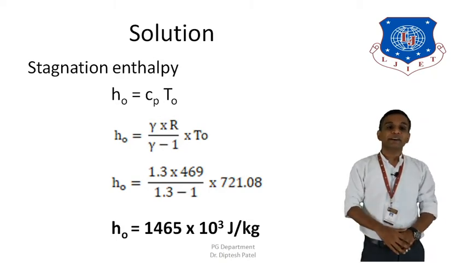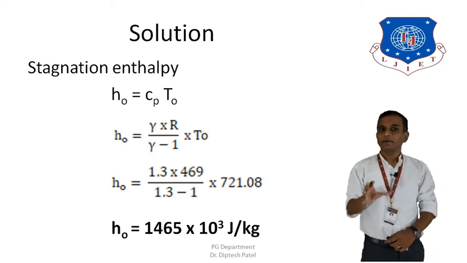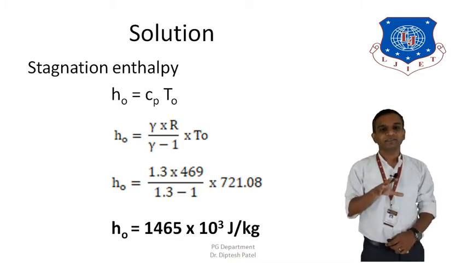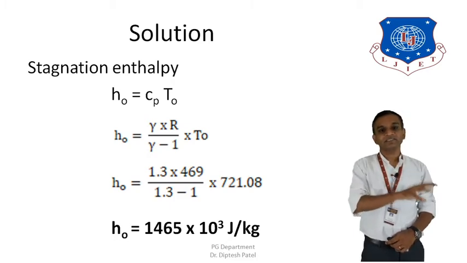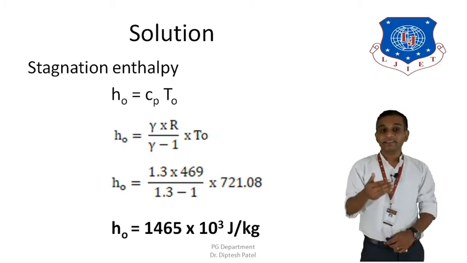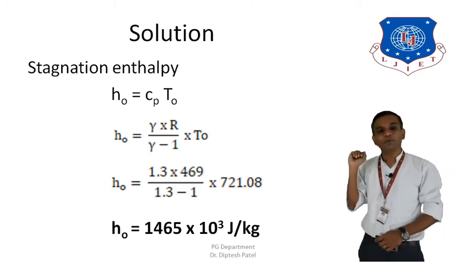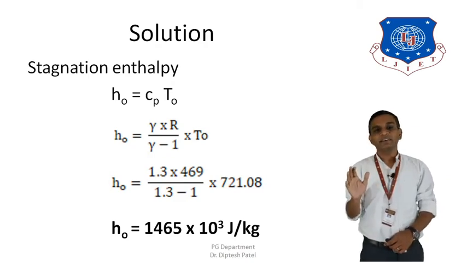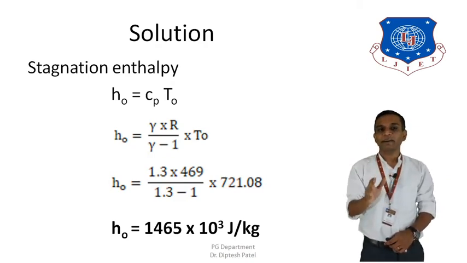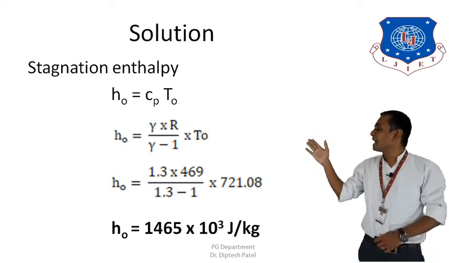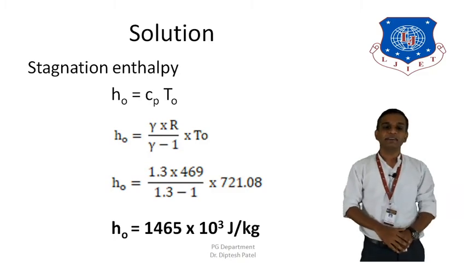Similarly, we need to calculate the stagnation enthalpy, which is HO. Same equation, but instead of H we need HO. So we are going to use TO instead of T, which is stagnation temperature, and that we just calculated to calculate the stagnation velocity of sound. So let's use the equation HO is equal to Cp into TO. Since Cp is not given here, we are going to use the relation gamma R upon gamma minus 1. So the equation would become HO is equal to gamma R upon gamma minus 1 into TO.